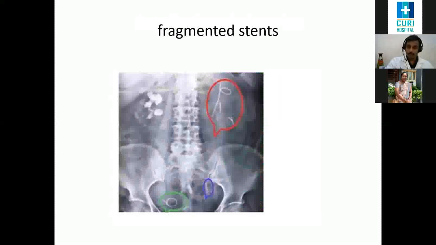When a stent has been placed many years ago and has been forgotten, it can undergo fragmentation. Here we see that the stent has undergone multiple fragmentations. A few fragments are found in the bladder, some in the ureter, and also in the renal system.